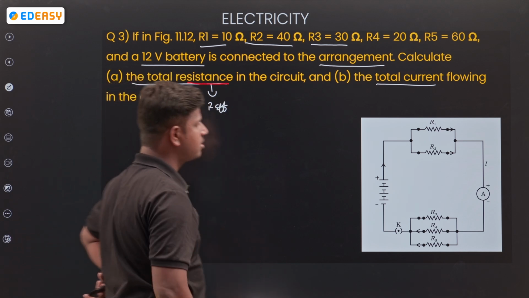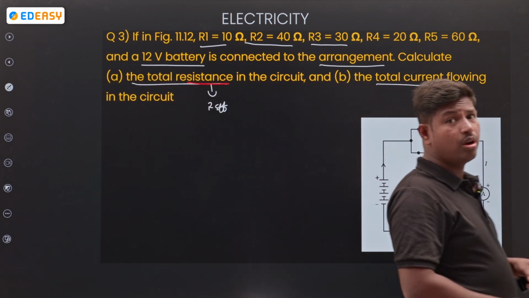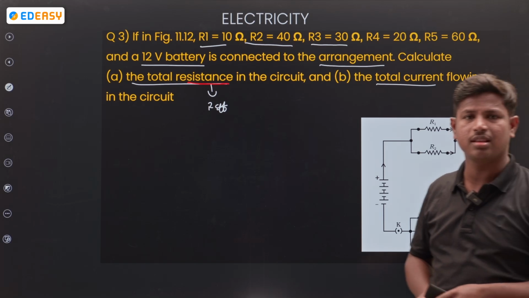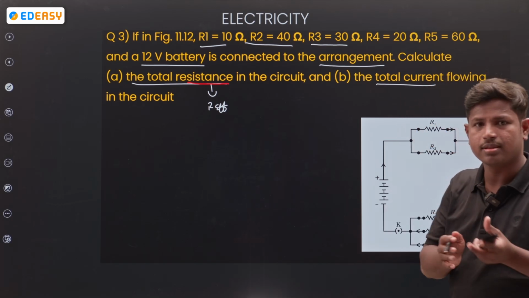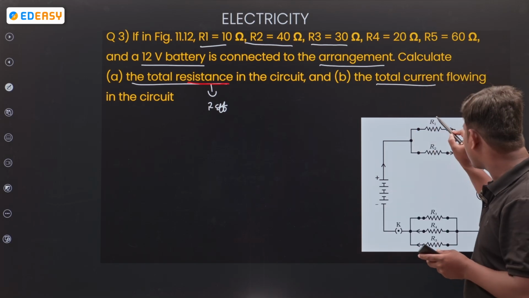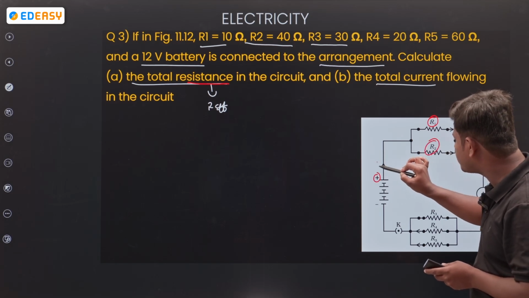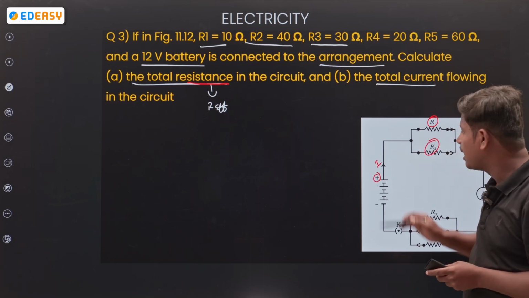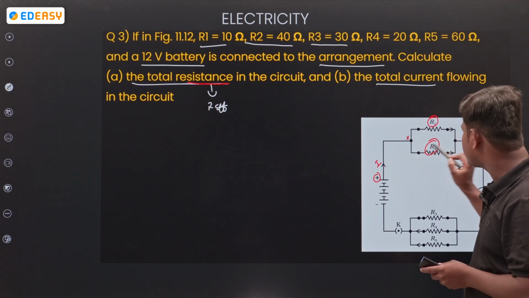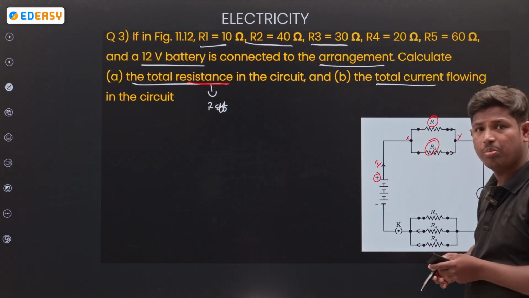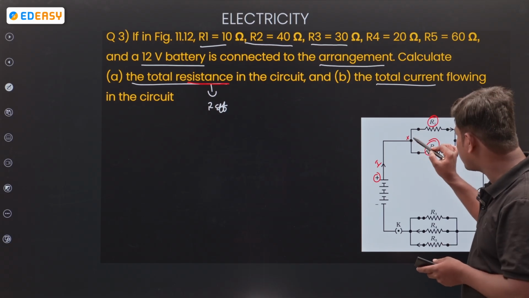Total resistance. Two different resistor arrangements are given in two cases. Here R1, R2: from the battery, current I is coming. Look at this point, let us take it as X and this as Y. At this point the current is divided.